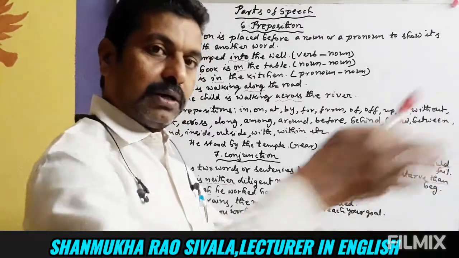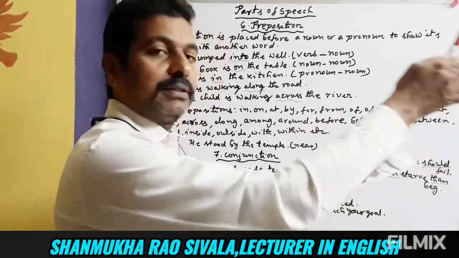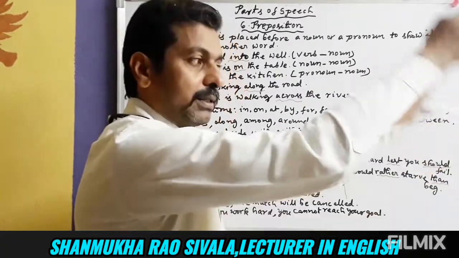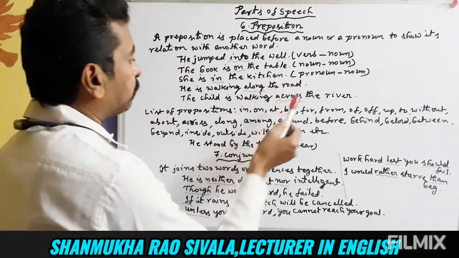Along, this is the road. Along the road means by the side of the road, he is walking straight. So he is walking along the road, we say. Along the road, straight, along with the road. He is walking along the road.